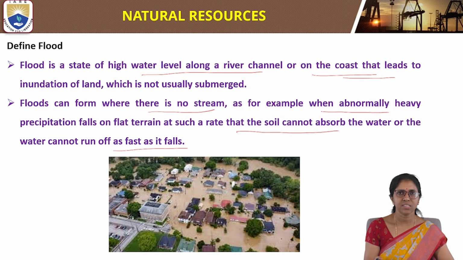Because there is no stream, in that type of place the floods will take place. So flood is a state of high water level along a river or on the coastline.